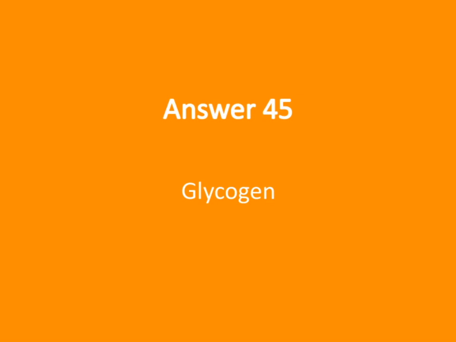Let's take a closer look at glycogen. Glycogen is a vital storage form of glucose in our bodies, primarily found in the liver and muscles. It's like a quick-access energy reserve that our body can draw upon when needed. When blood sugar levels drop or during physical activity, glycogen is broken down into glucose to meet energy demands. Understanding glycogen helps us see how our bodies manage energy efficiently and maintain balance. It ties into the broader theme of how our body stores and utilizes nutrients to keep us functioning optimally.